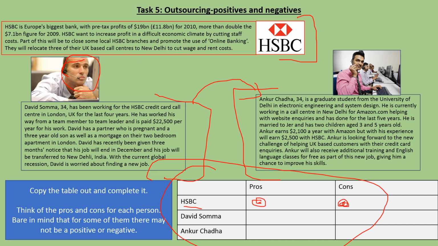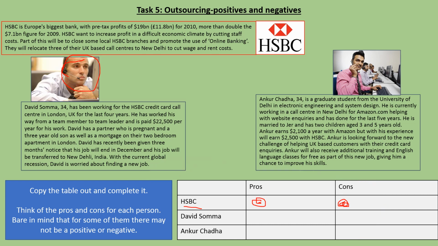So we've got HSBC is Europe's biggest bank with pre-tax profits of 19 billion US dollars, which is 11.8 billion pounds in 2010, more than double the 7.1 billion figure for 2009. Okay, so they are making money all the time. HSBC want to increase their profits in a difficult economic climate. Okay, so when the economy is not doing as well as it maybe should be or could be, HSBC want to be making more profit.